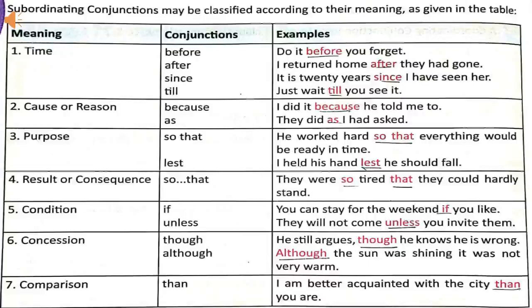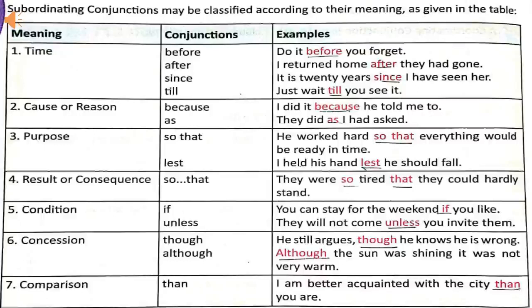Because and as, these are conjunctions of cause or reason. I did it because he told me to. In this sentence, because is telling reason.